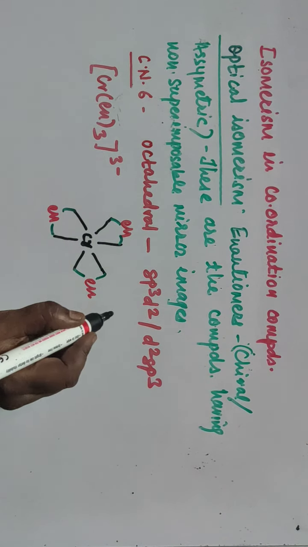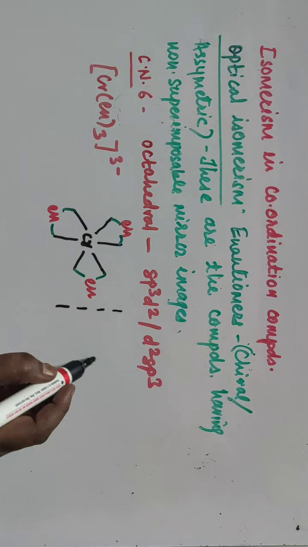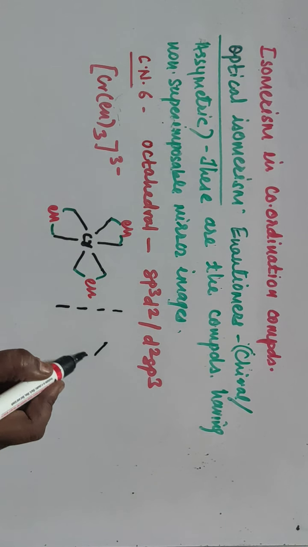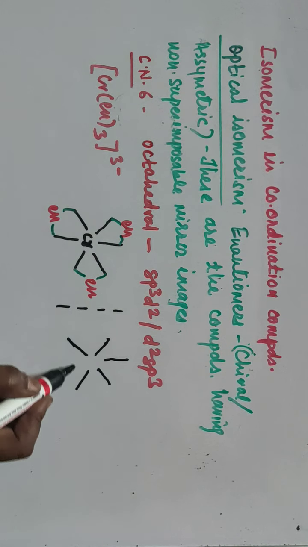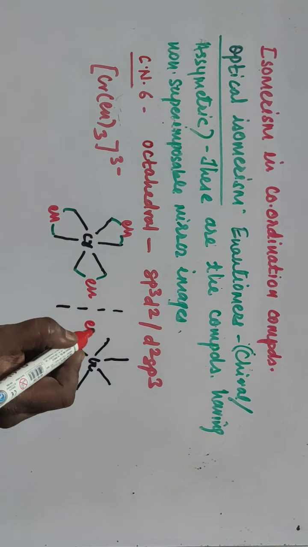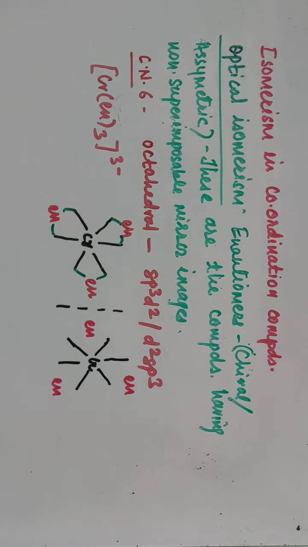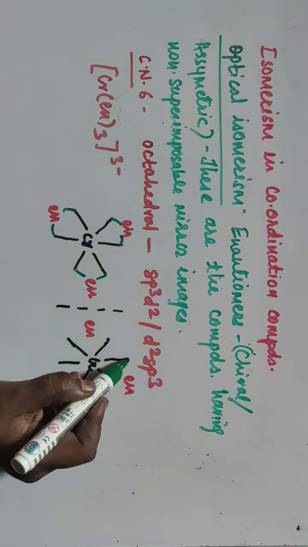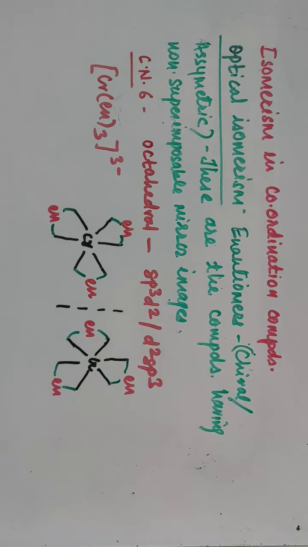The mirror image of this compound is this, with Cr and en, ethylene diamine molecules. The mirror images of these two are non-superimposable.